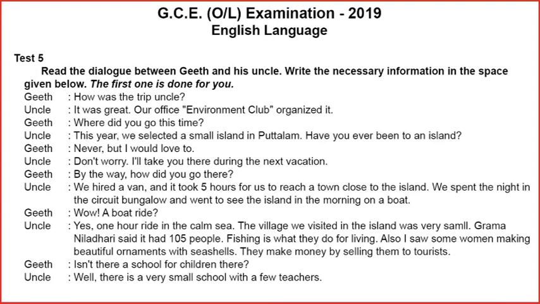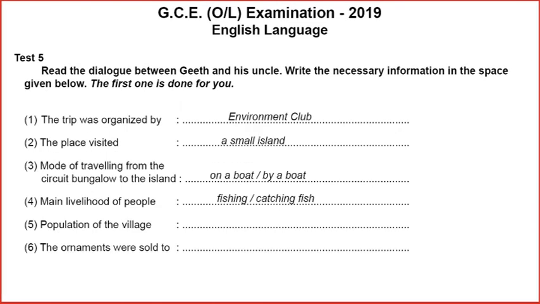Fishing is what they do for living. So their main livelihood is fishing. Selling ornaments is also a livelihood for women, but the main livelihood of people is fishing.